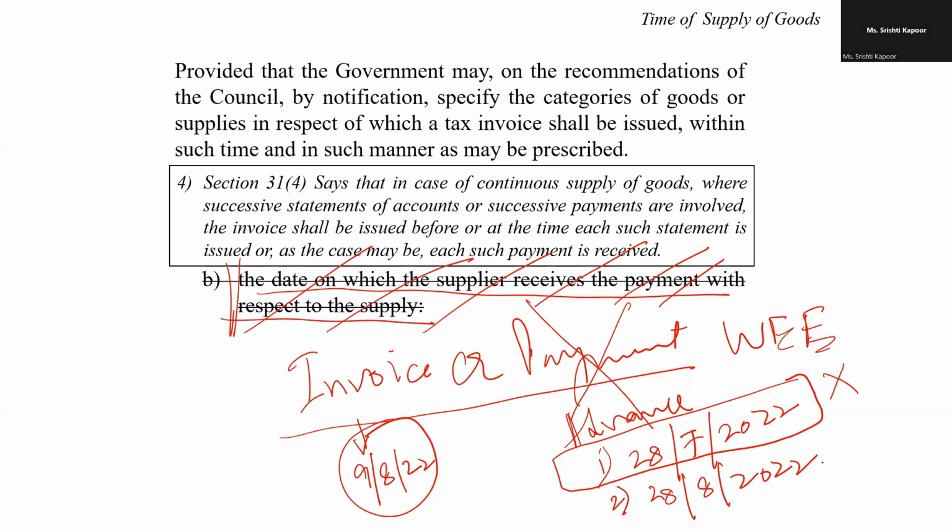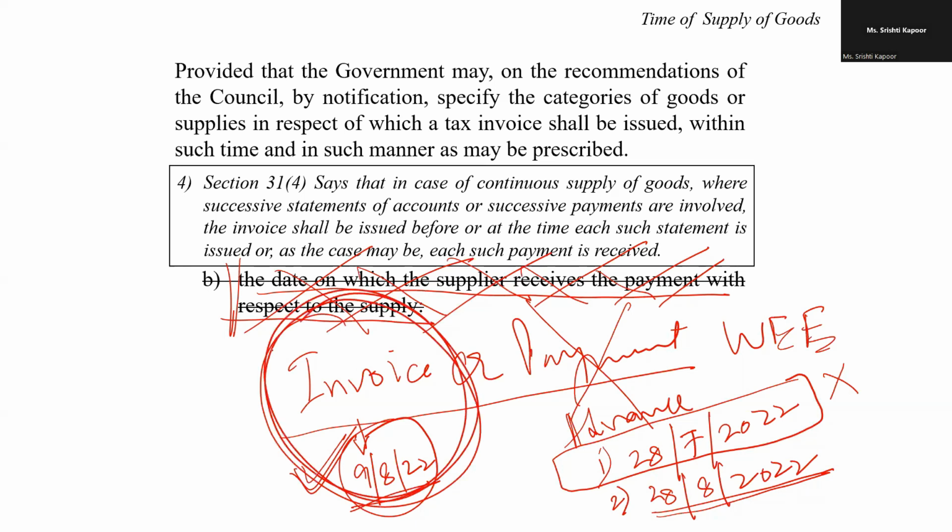And in the second case, the payment is received on the 28th of August, again immaterial because my liability already accrued on the 9th of August, that is the date of invoice. So that's why they removed this clause, as the payment is immaterial. Now, in the new law, it is only the date of invoice, or the date when I should have raised the invoice. Only that is material when your liability of the GST will accrue, in this case 9th of August.